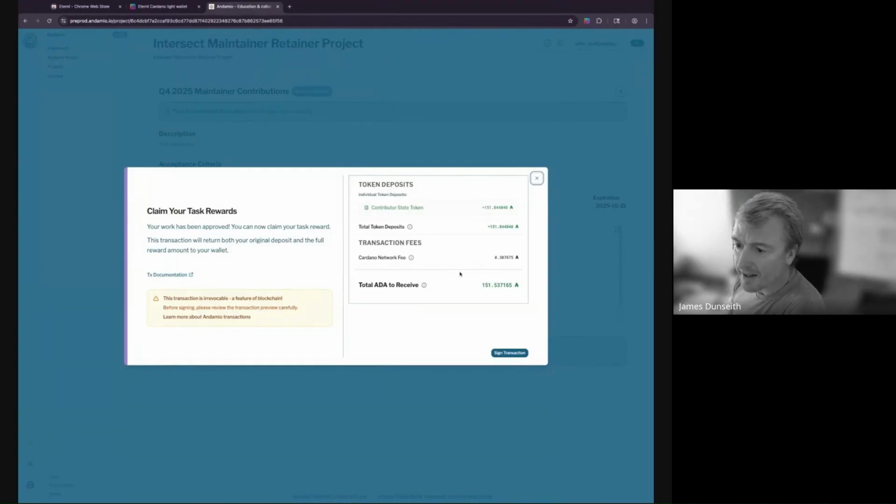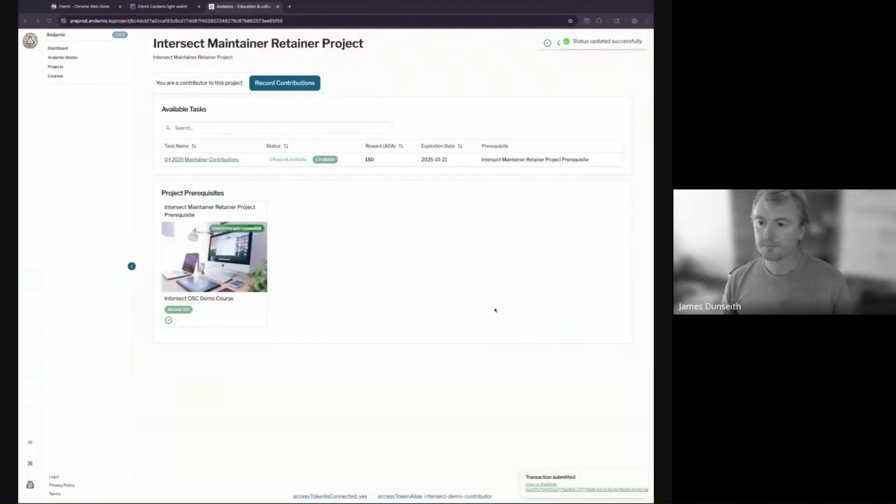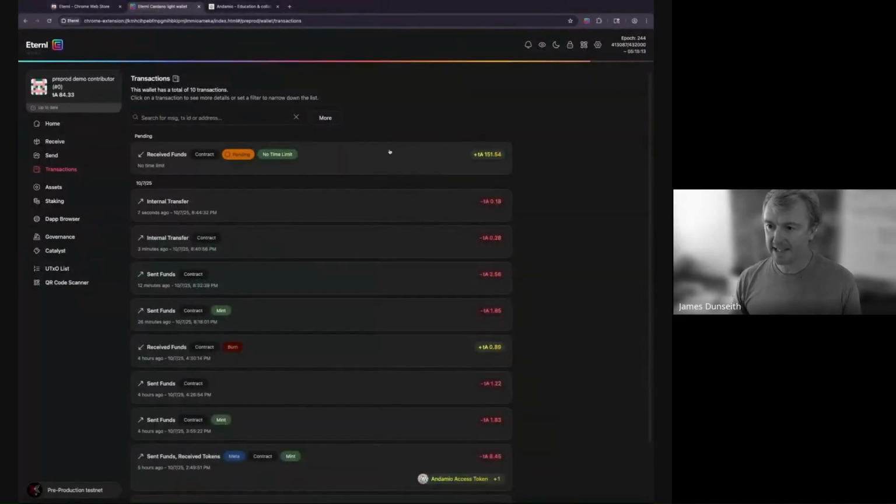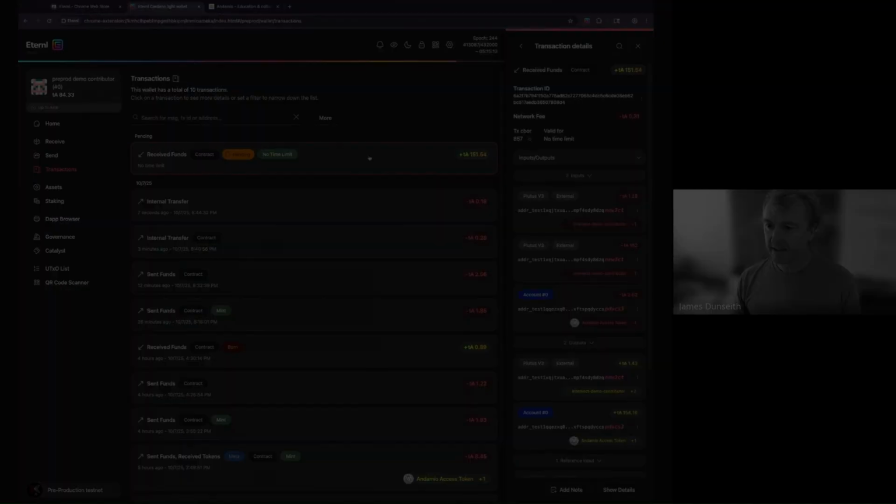Look at this transaction. So right here, I earned 150 ADA, but I'm actually going to receive 151.53, right? Because I'm reclaiming my deposit. Remember how I deposited 2? I'm not quite getting 152 because there are on-chain transaction fees, okay? Let's sign this one. And I'll be able to see it incoming to my wallet, 151.52 ADA.